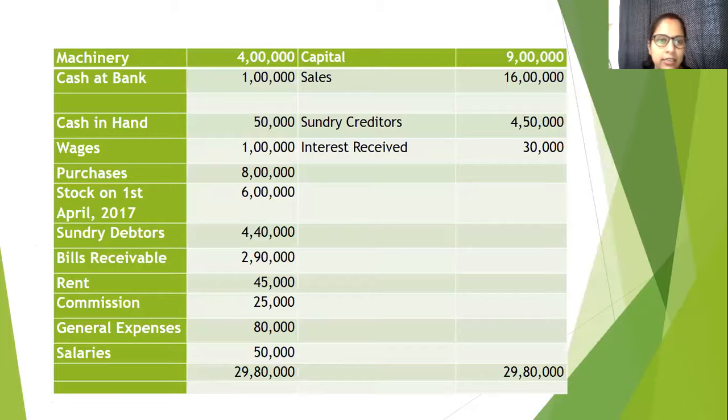Again, we check for purchases. Yes, there is a purchase of 8 lakh. Is there any purchase return? No, we cannot see any purchase return in the question. Purchase return is not mentioned, which means all purchases come in the category of net purchases. So total net purchases will be 8 lakh.